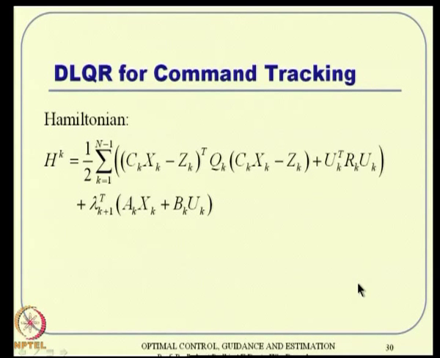Now, we follow with these Hamiltonian concepts. So, we have this H of k, which you can write as Lk plus lambda k plus 1 transpose times f. So, this is nothing but your Lk plus lambda k plus 1 transpose times xk plus 1, that is nothing but xk plus bk uk, our f basically.